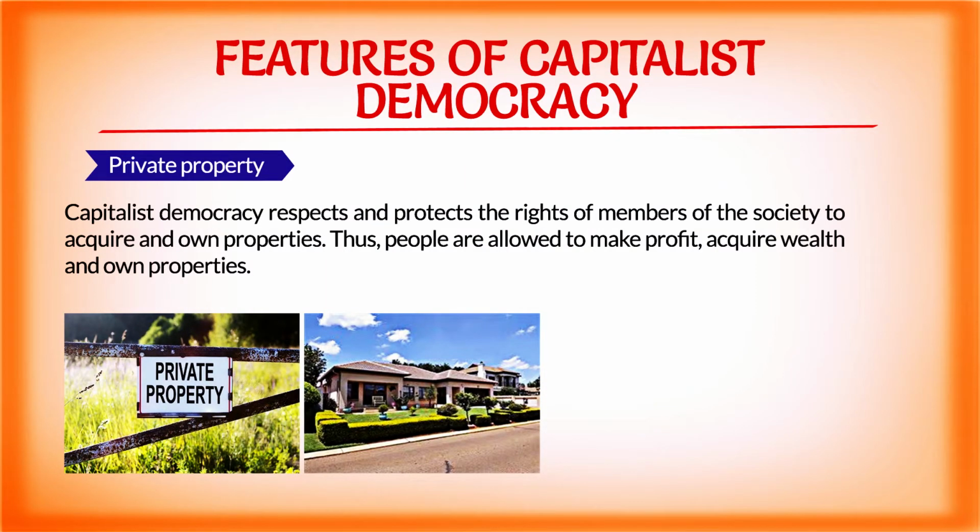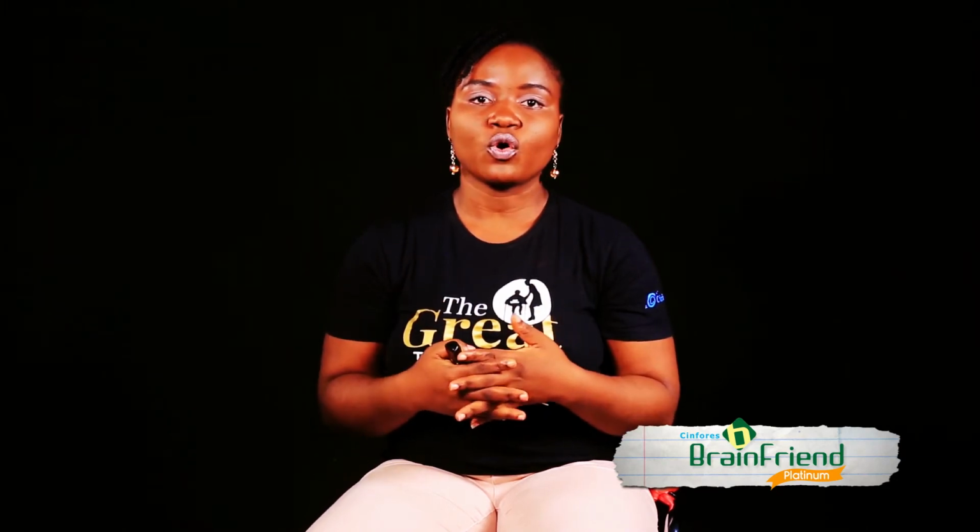The last feature of capitalist democracy we'll be looking at in this lesson is private property. Capitalist democracy respects the right of individuals or members of the society to own properties. As we all know, the right to own properties is one of the many rights of an individual or a person. Capitalist democracy encourages people or members of the society to own businesses, acquire wealth, and own properties.